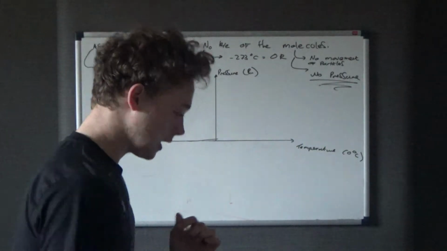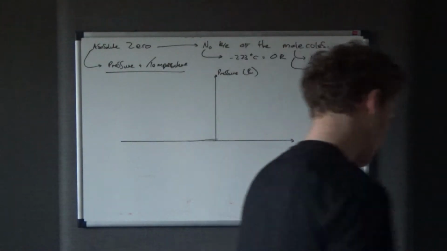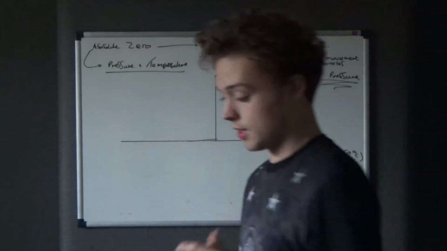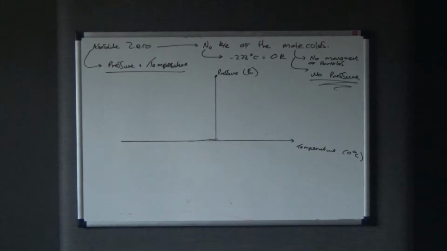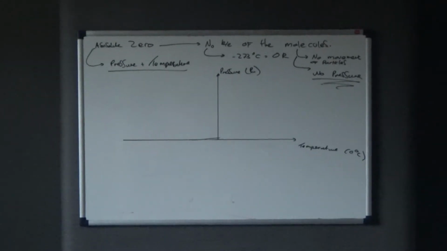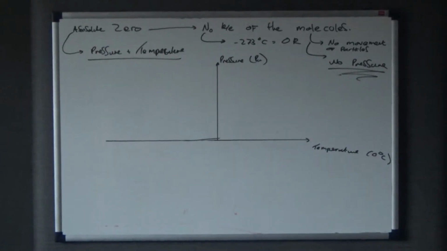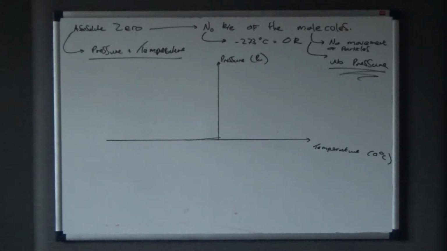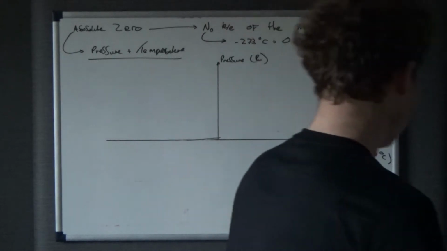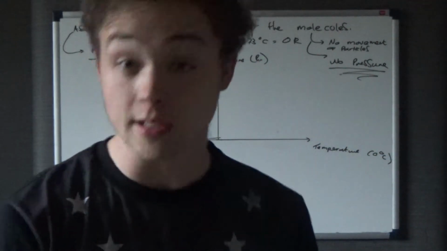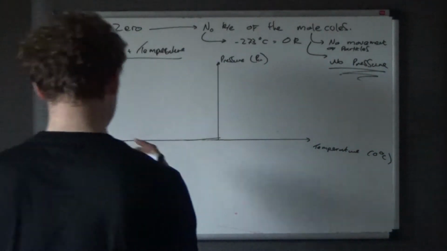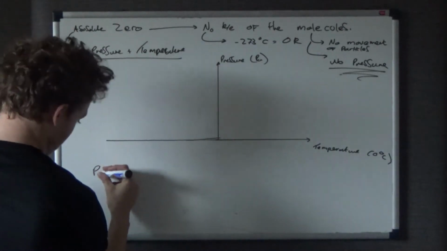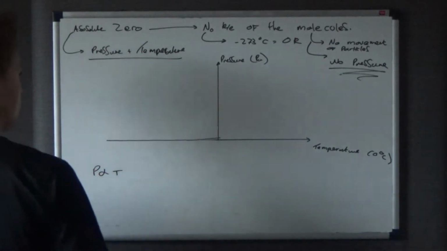Now the line I'm going to draw here, I'm just going to go ahead and draw it. Actually no, I won't draw it yet. Let's just see if you can see that on the camera first of all, if it's not too dark. Yeah, looks okay. The key thing here is how we're going to draw this graph. So let's again think of our ideal gas laws. We've got that pressure is directly proportional to temperature.